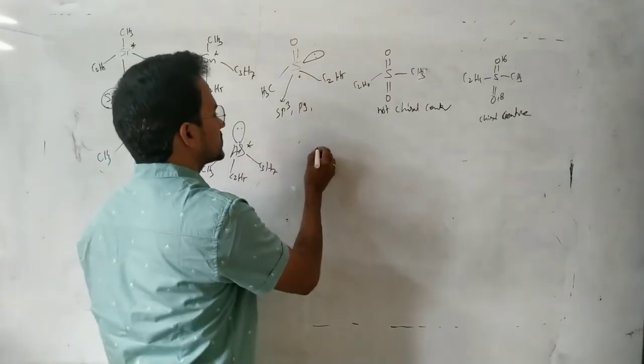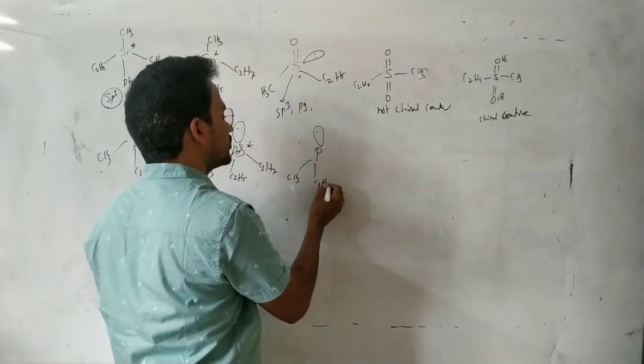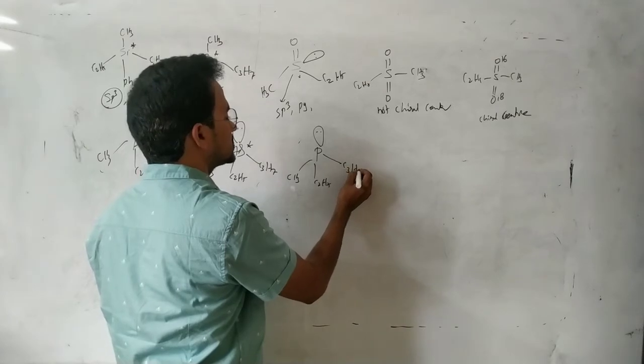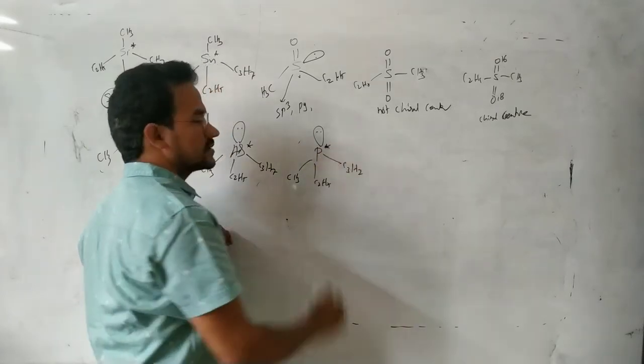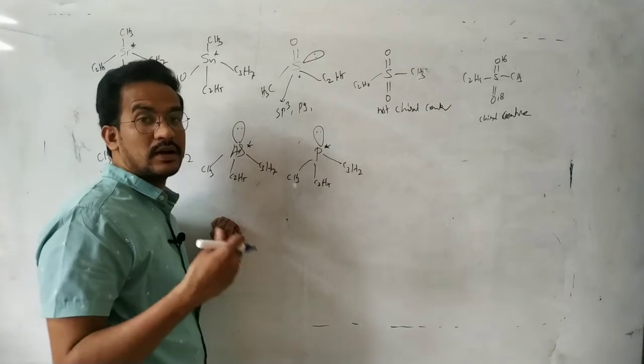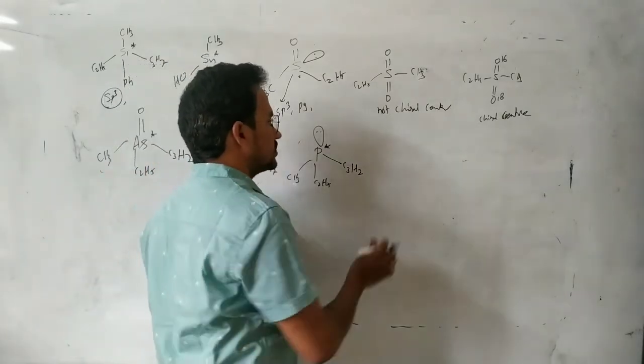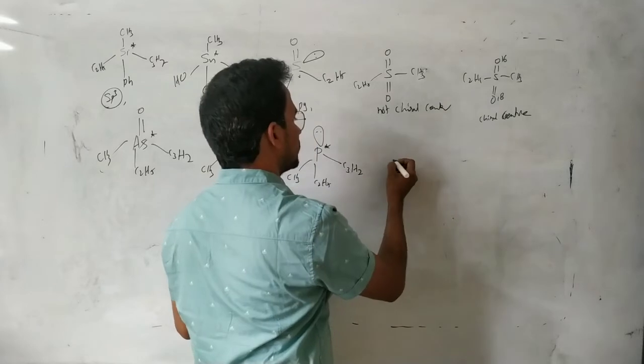Now coming to phosphorus, with CH3, C2H5, and C3H7, it is a chiral center: sp3 hybridization, different groups, and the molecule is not planar. Next, coming to the nitrogen compound.